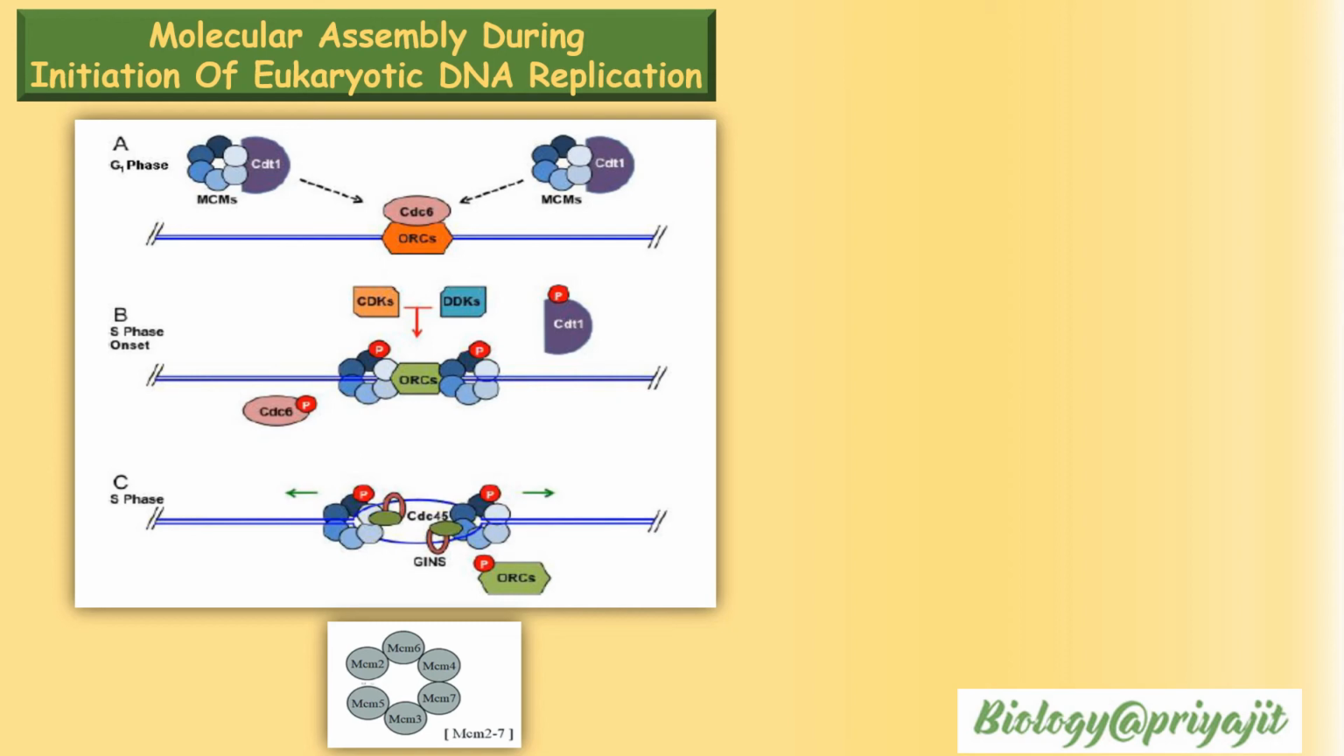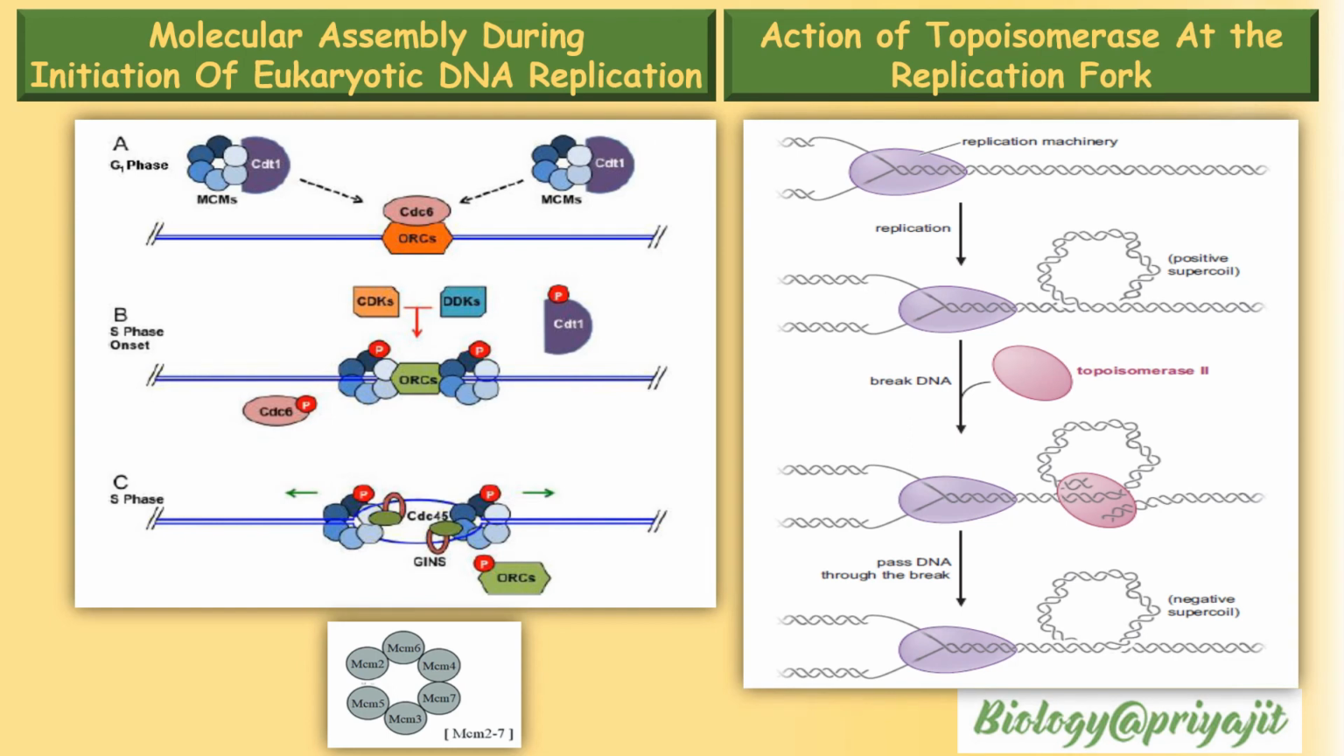Now, RFC or replication factor C is a DNA clamp loader. It loads the proliferating cell nuclear antigen protein, that is PCNA, which acts as a DNA sliding clamp and holds the DNA in a ring-like manner. With this protein, that is PCNA protein, DNA polymerase does not detach from the synthesis site.